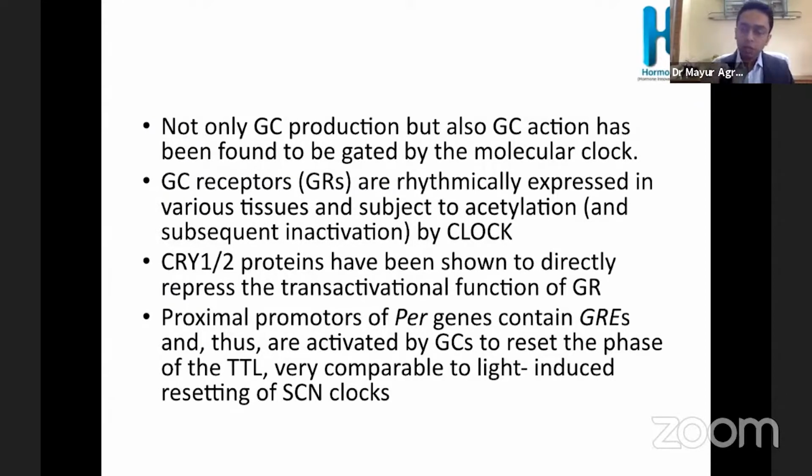So the first level of circadian rhythm is at the central level, then at the adrenal level, then at the glucocorticoid receptor level, and then the post-receptor transactivational function is also circadianly controlled. Then there are proximal promoters of clock genes, which are glucocorticoid response elements. So there is a feedback to this as well.